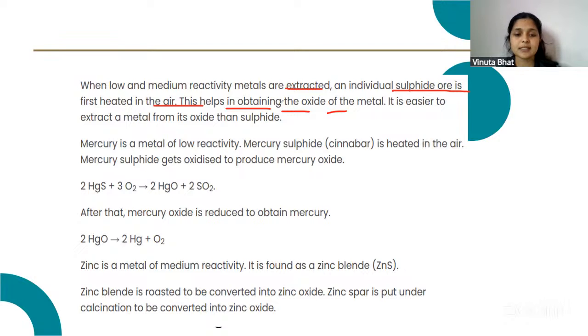Zinc is a metal having medium reactivity, found in the form of zinc sulfide. The zinc sulfide is converted into zinc oxide in the presence of oxygen when it is heated.